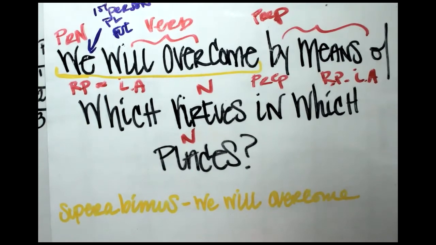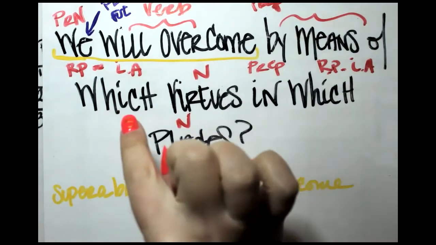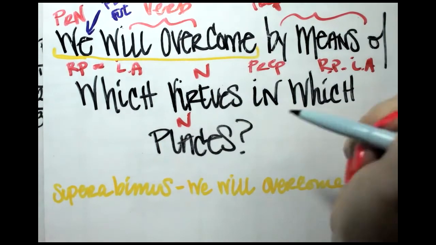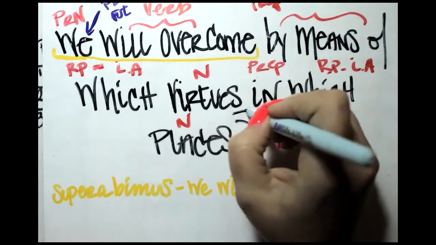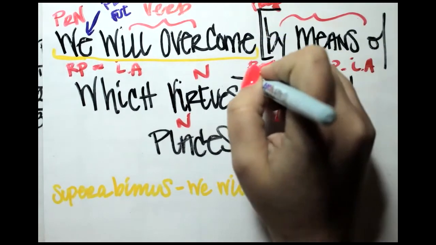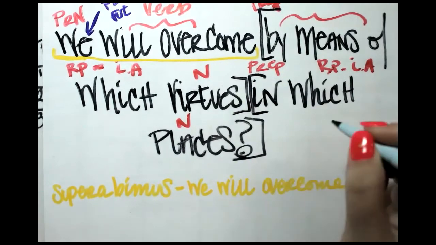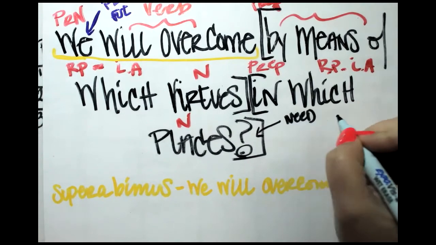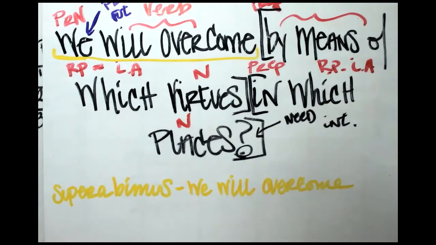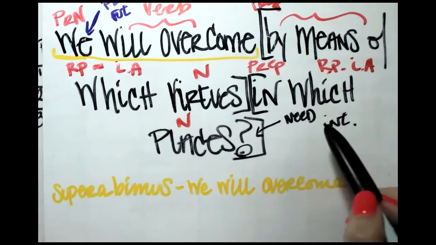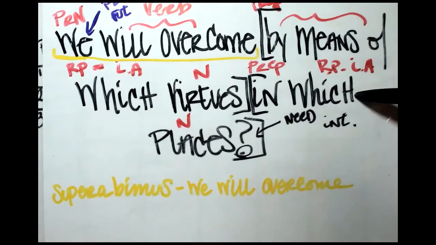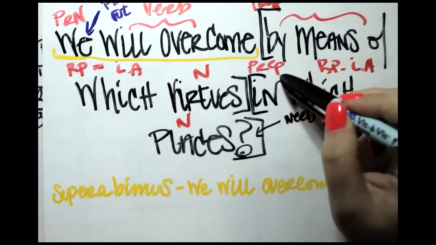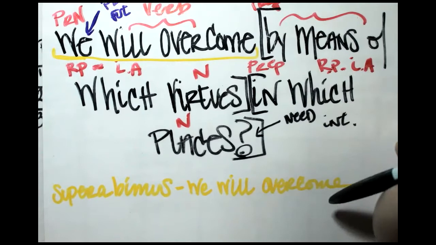Nice. Okay, so what we have next, by means of which, this can all be taken together. We have two different things here, by means of which virtues. I'm gonna put these into two different things here. We have a question mark at the end, so that indicates to me that we are going to need an interrogative pronoun. This right here can serve as that interrogative pronoun for us. It's asking the question, which places? More specifically, with its little preposition here, it's asking in which places.